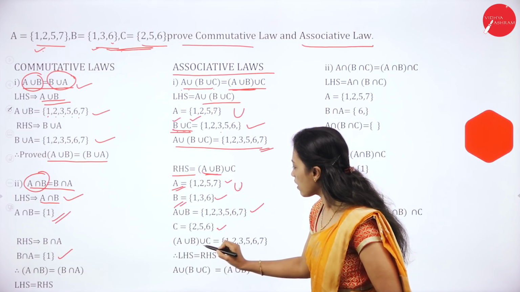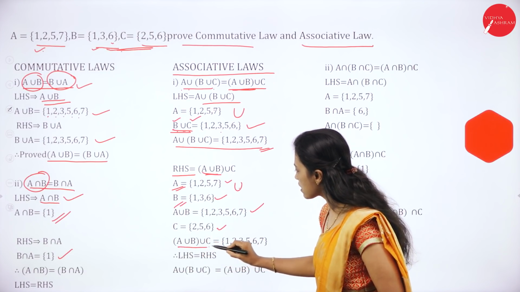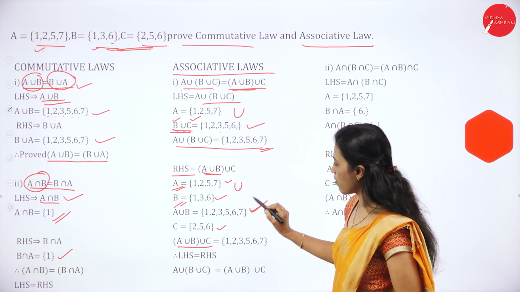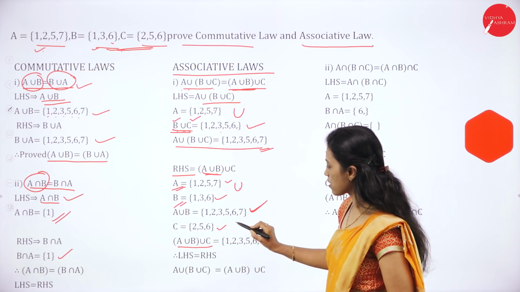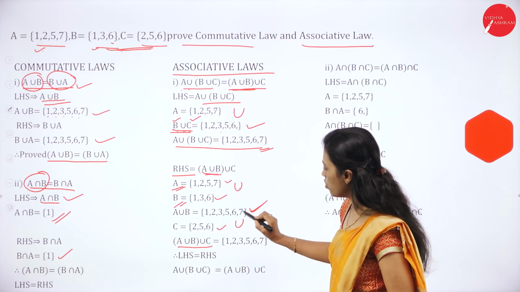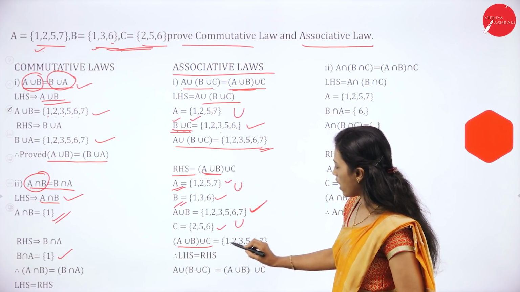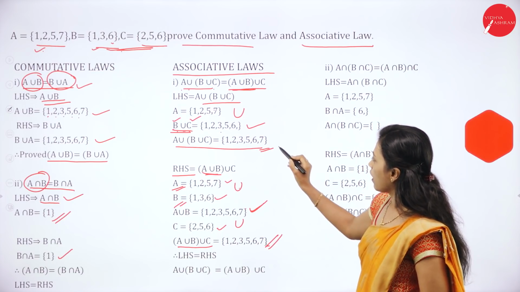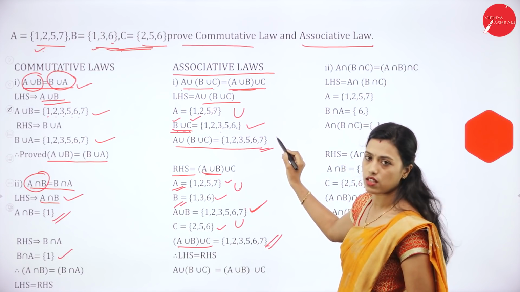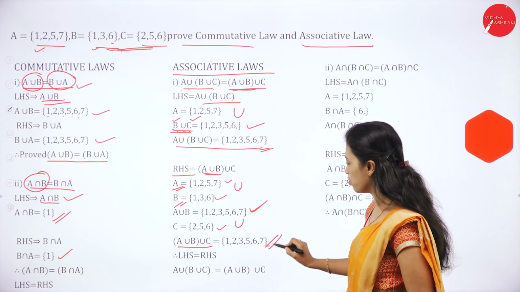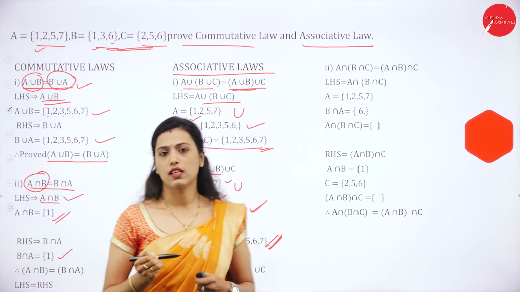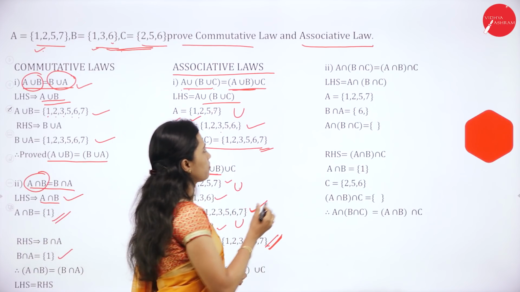So (A union B) union C: A union B is {1, 2, 3, 5, 6, 7}, C is {2, 5, 6}. Combining these two, it is {1, 2, 3, 5, 6, 7}. So LHS is {1, 2, 3, 5, 6, 7}, RHS is {1, 2, 3, 5, 6, 7}. Hence it is proved. LHS is equal to RHS.